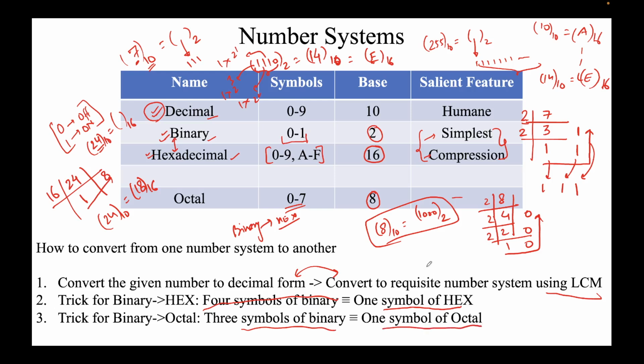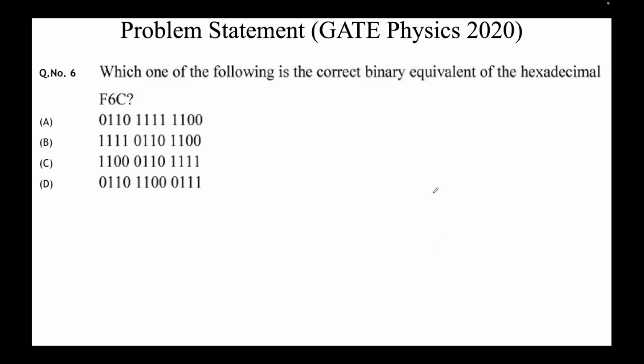Based on this, I have a question. This question was asked in the 2020 GATE physics exam. Which one of the following is the correct binary equivalent? We are given F6C in base 16 is equal to what in binary? There are 2 approaches to doing it. Approach 1 is